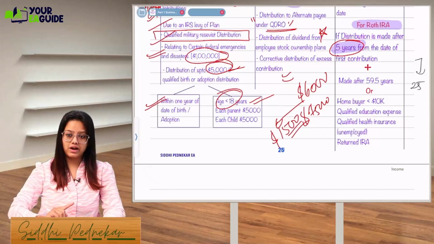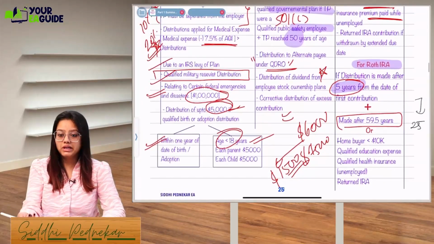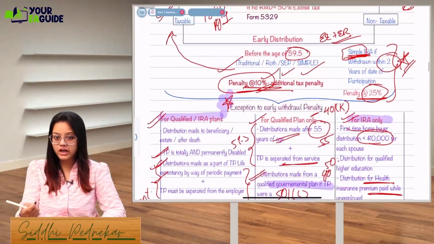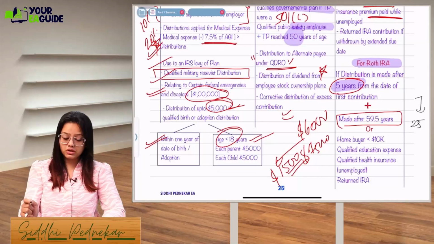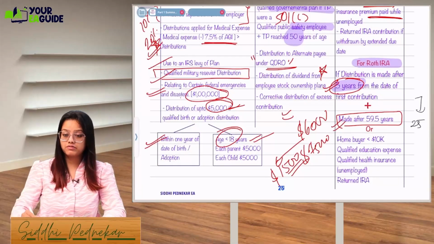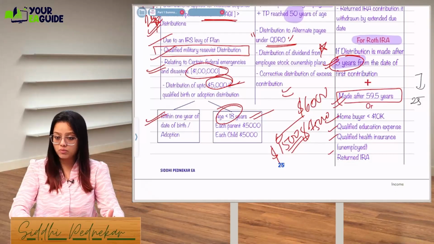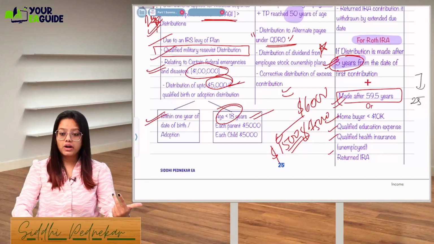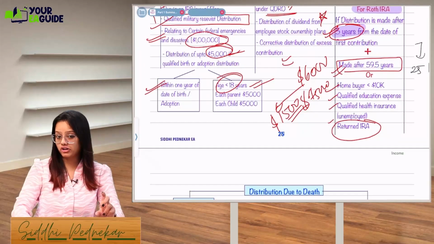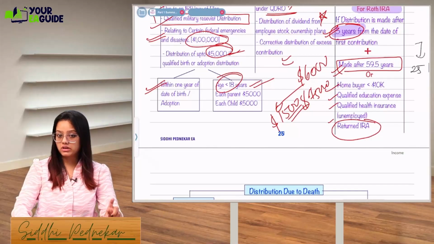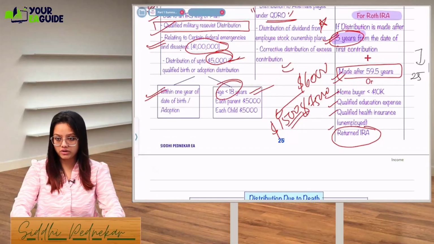If you withdraw before 5 years, and if it is made after 59.5, there is no meaning in reading this, because you know that after 59.5 there is no penalty leviable, right? So when you distribute after 5 years plus it is made after 59.5 years, or if it is for any of these purposes: buying a new home, qualified education expense, health insurance, and a returned IRA, meaning extra contribution if you have made. In Roth IRA, we have seen there is a phase out limit in contribution. If you have made the excess of that, you can withdraw it before the due date of return.